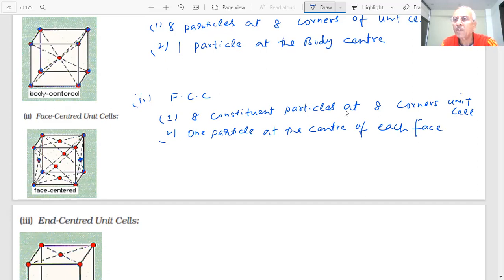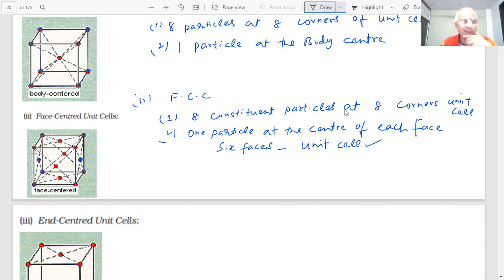I am sitting here: the ground, the roof, that is 1, 2. Then 3 in my front, 4 on the back, and to my right 5 and 6. So there are 6 faces of the unit cell here.